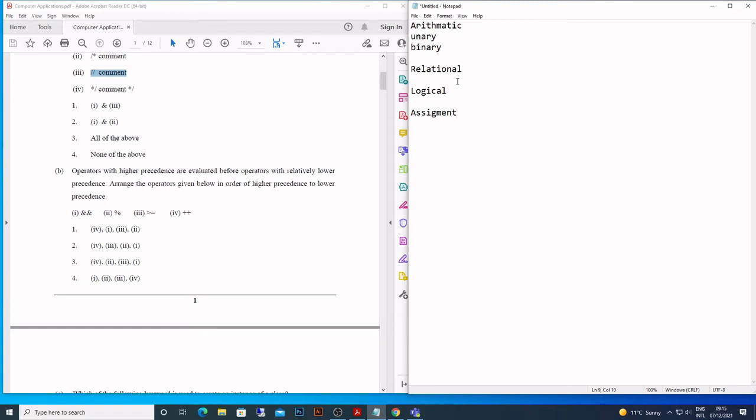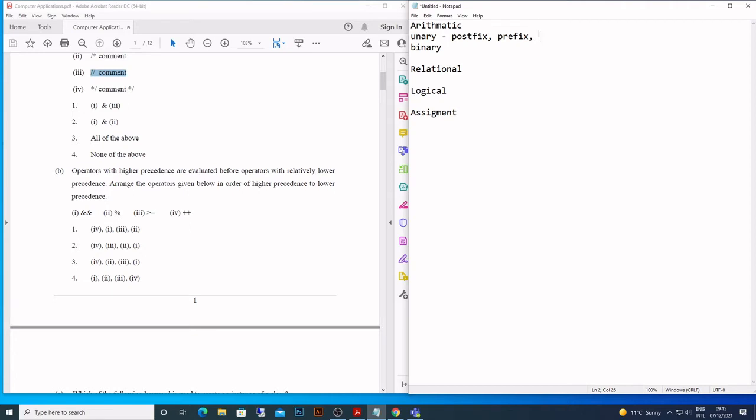This is the order. In unary, you still have postfix, then prefix, like that. And then you have the usual ones.